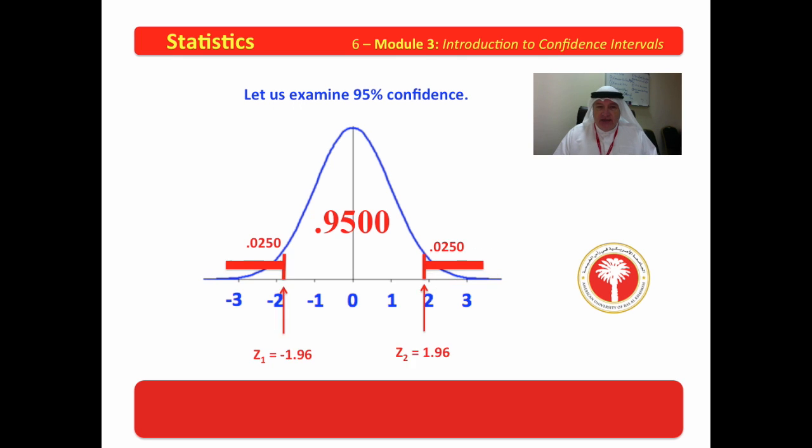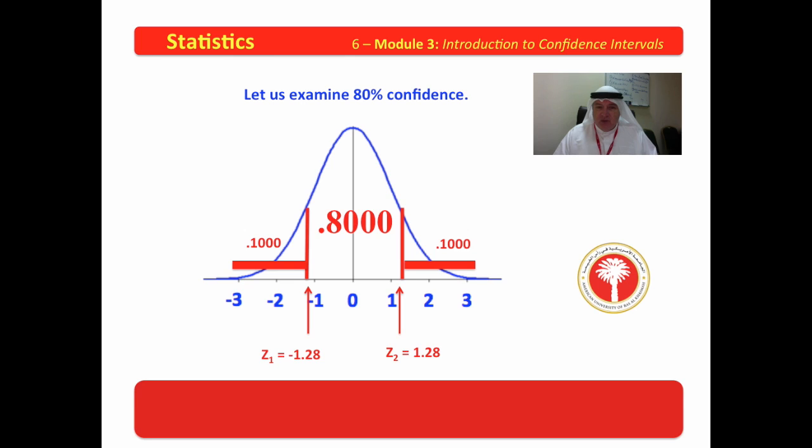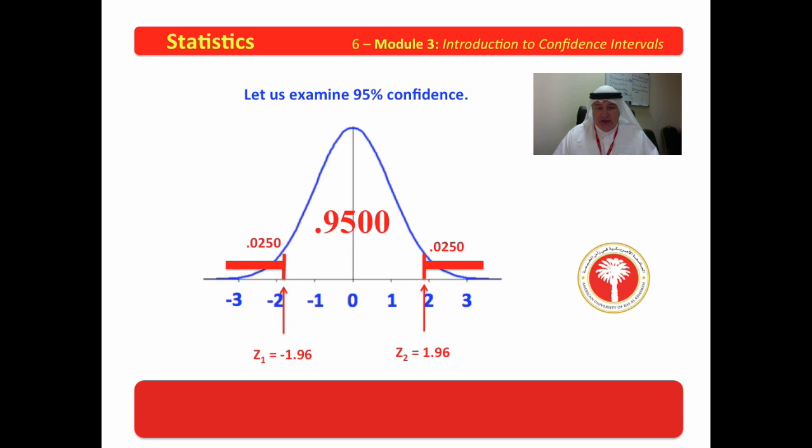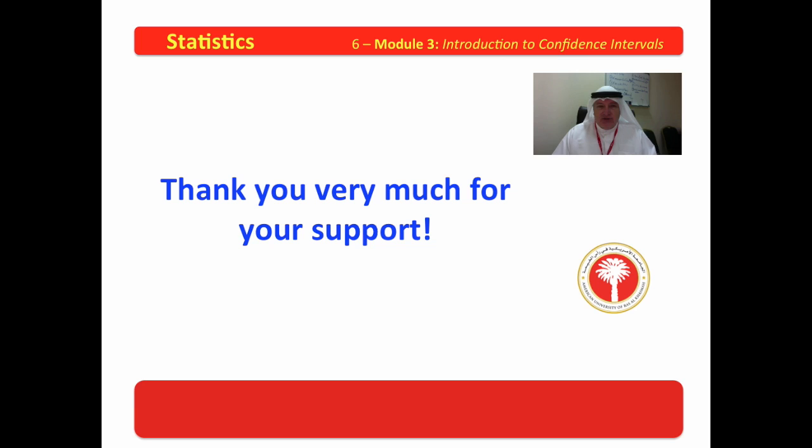To ever go to 0% confidence, we would have nothing under the curve. So you can't have 0%, nor can you have 100%, because there's always a chance that a random act might occur. Now, let's move on with this just a second, and we'll go to the next level of video.